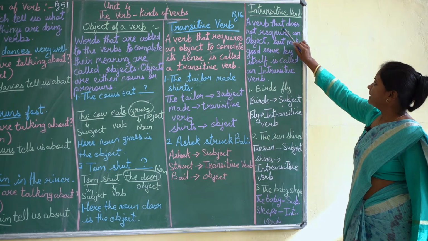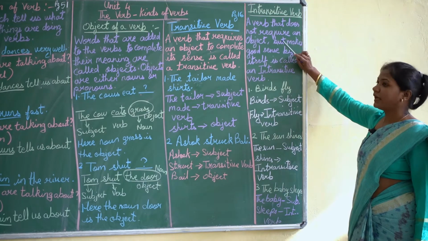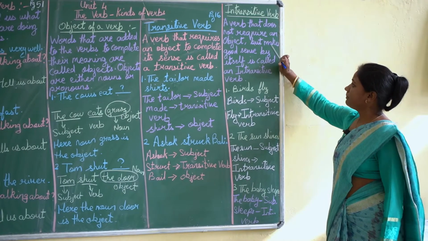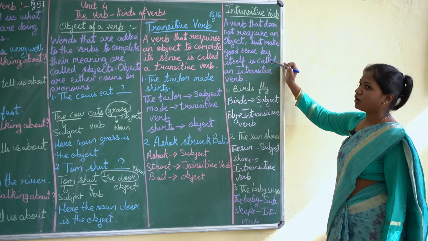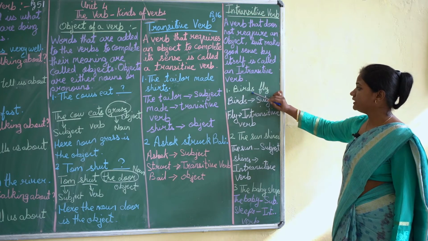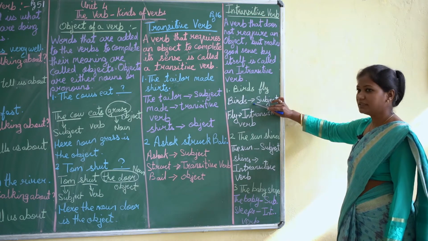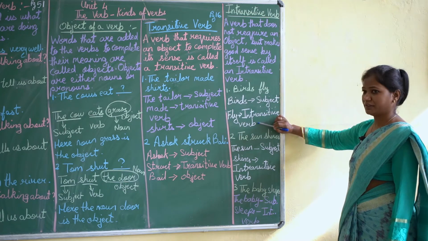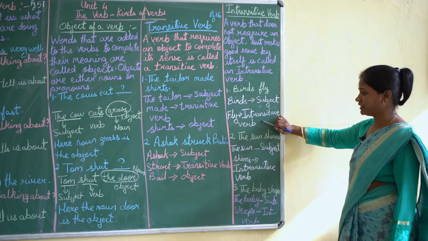Now we come to the intransitive verb. A verb that does not require an object but makes good sense by itself is called an intransitive verb. Now see here, birds fly. Birds is the subject, and fly is the intransitive verb, but here there is no object in it.